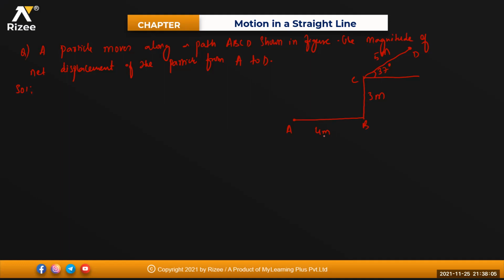See, I'll take another pen. This is your 4 meters like this. This one is your 3 meters like this. And this one is 5 meters. This is D. The line joining initial and final is the displacement. This is point A. A to D is the displacement altogether. Through point C, that means A to C plus C to D.